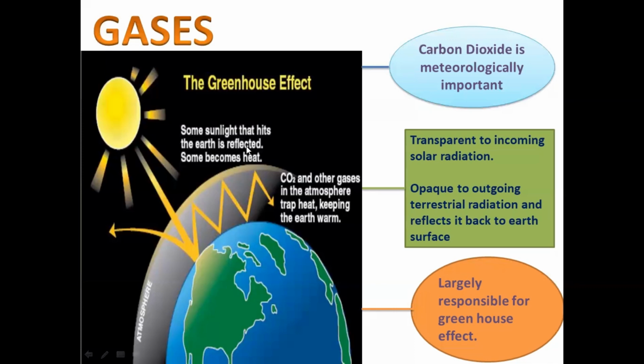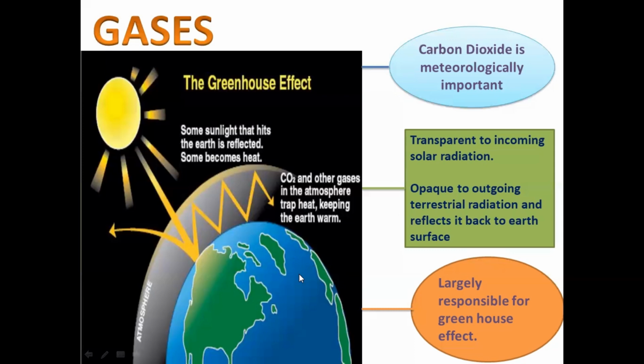So as you know, carbon dioxide is meteorologically important. Now, why is it important? Because it causes the greenhouse effect and maintains the balance on the Earth's surface and makes the environment livable. It is transparent to incoming solar radiation. So incoming solar radiation, which is in short wavelength, will enter the atmosphere, whereas the outgoing terrestrial radiation, which is in long wave, will not be able to go back. So what happens? It is largely responsible for the greenhouse effect on the surface of the Earth.